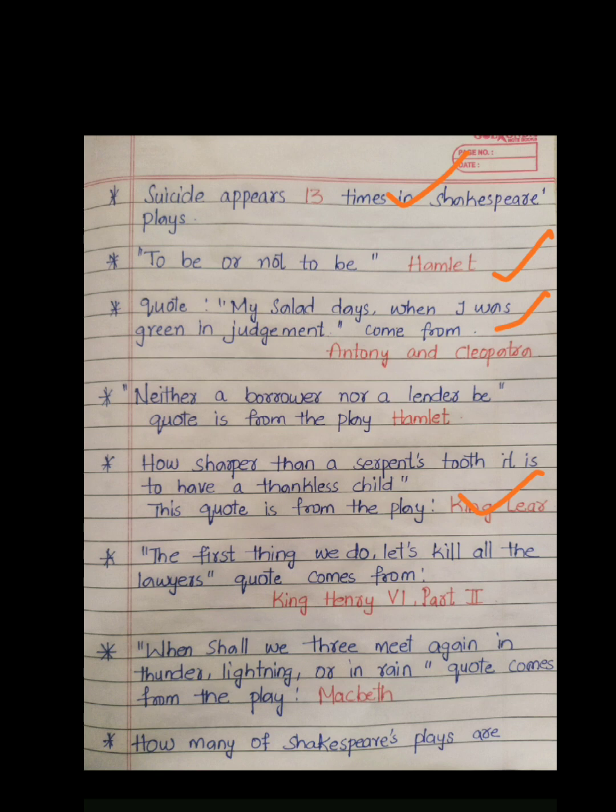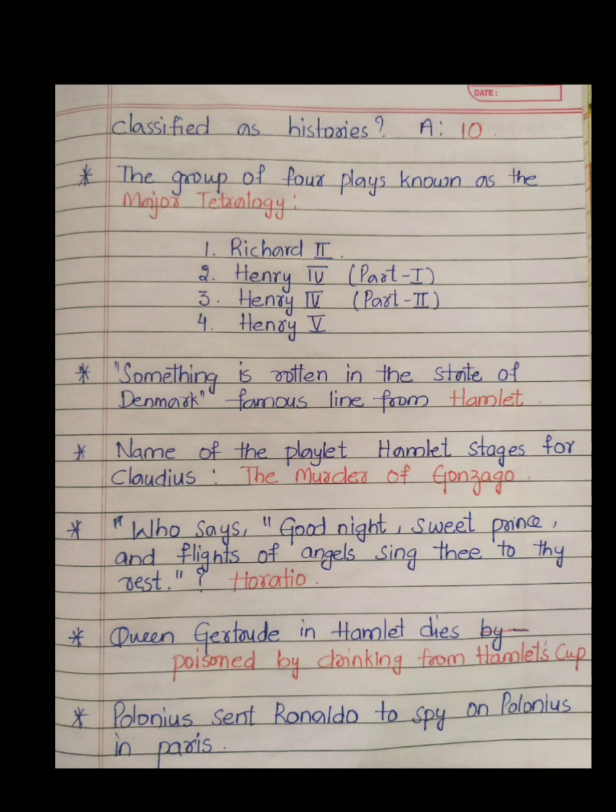Next one, we three meet again in thunder, lightning or in rain. This quote comes from the play Macbeth. So it is taken from the play Macbeth. How many of Shakespeare's plays are classified as histories? So the answer is 10. Okay, moving to the next point, the group of 4 plays known as major tetralogy. So 4 plays altogether, all these 4 plays together called as major tetralogy.